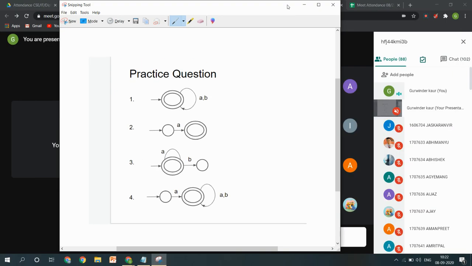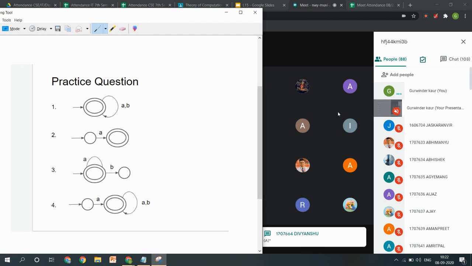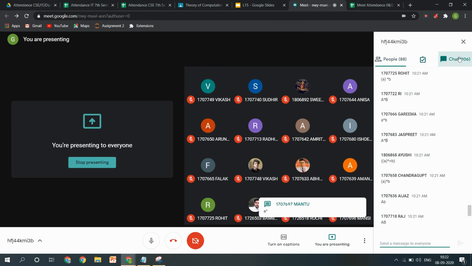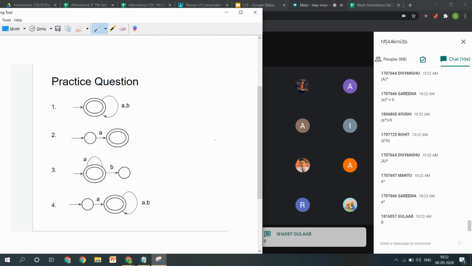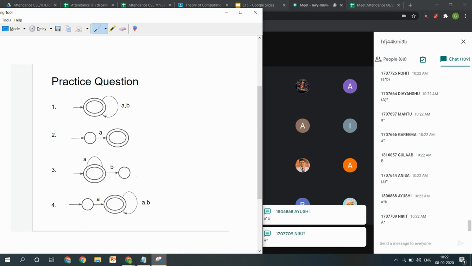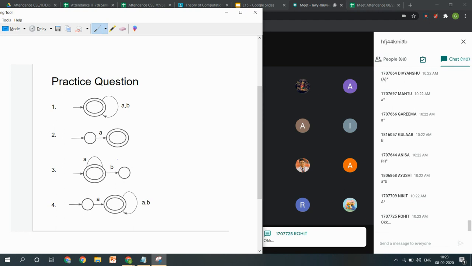No. Our ultimate goal is to reach the final state. This is the one hint, that our ultimate goal is to reach the final state. Yes, now it's correct. Divyanshu, Mantu, Garima, and Anisa. This state is just confusing you, that this is leading us towards the elimination state, the dead state. We are just concerned with this A part only. Moving on to the fourth question.